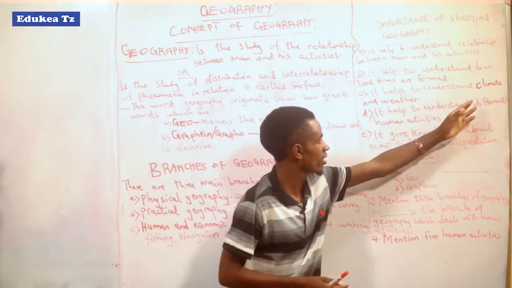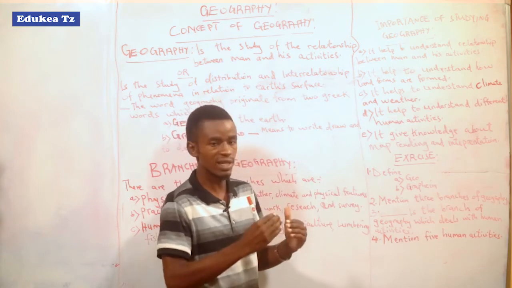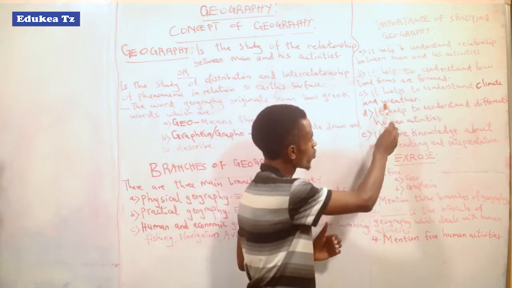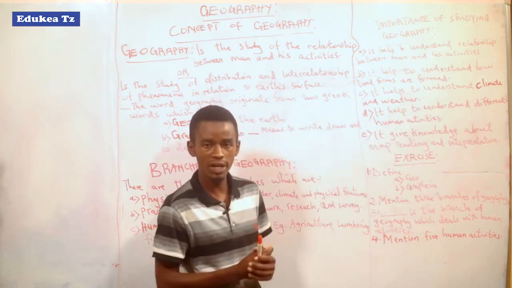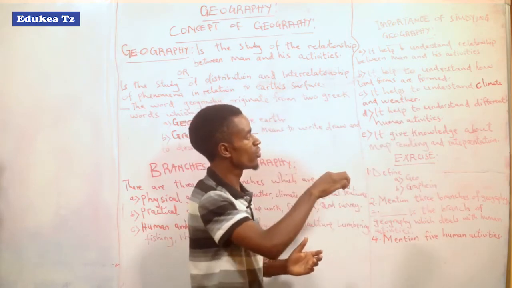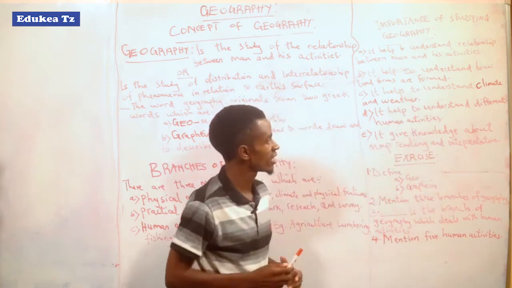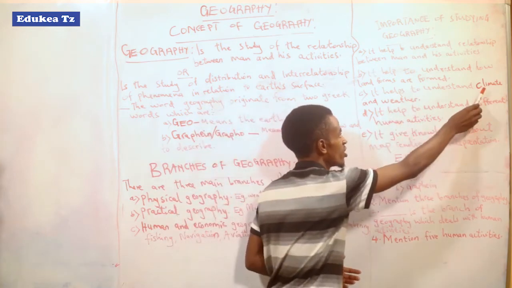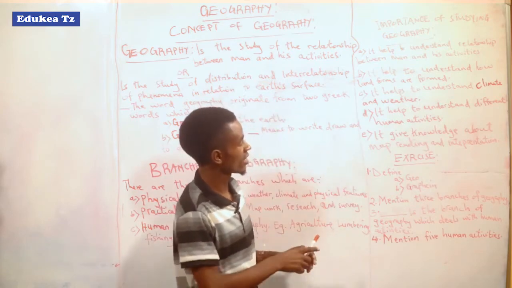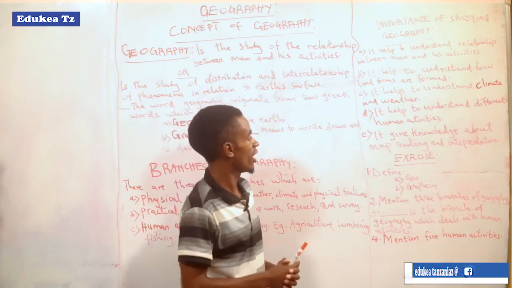Also weather. For climate, we study the atmospheric conditions recorded for a long period of time. But when you come to weather, it is recorded for a short period of time. This one also we can understand in depth: what are the elements that make up the weather of a certain area. That is all we get within geography. So it is better to study geography in order to understand the climate and the weather of a given area.